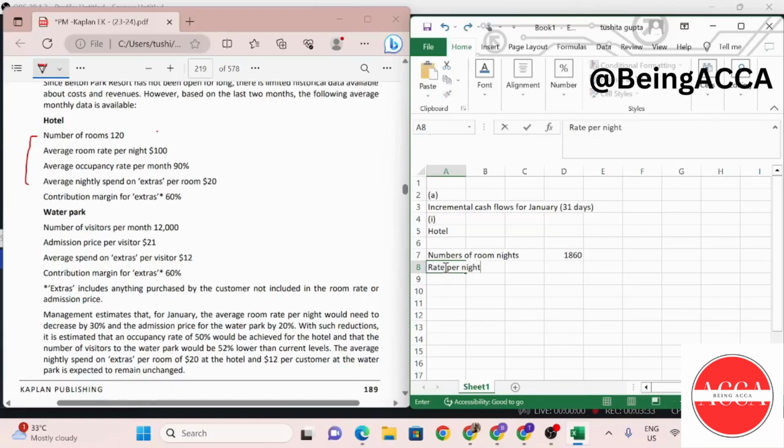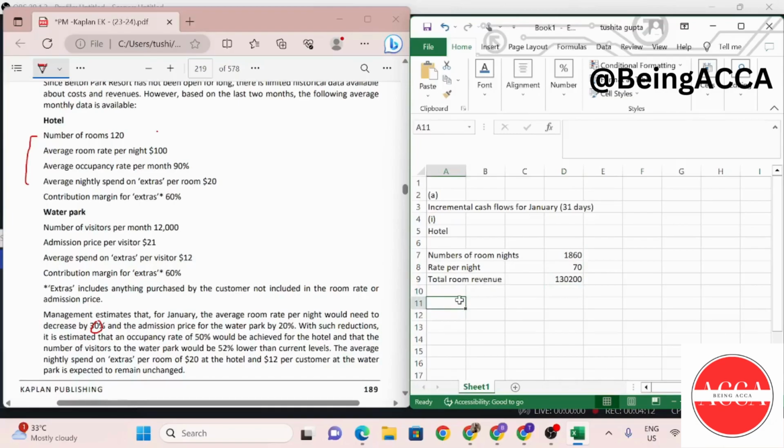Rate per night. It is said that the average room rate per night is $100. However, it is mentioned that the room rate per night would decrease by 30% right over here. So I will multiply this by 70%. So this is 70, and with this I can find out my total room revenue. I'm just going to multiply these two, right? So this is where I have found out my revenue.